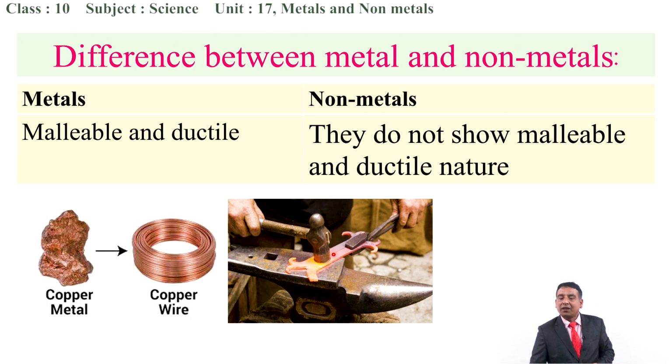In the next one, that piece of iron has been beaten down. You can see here, it has been turned into a flat sheet. So the first one represents the ductile nature, and the next figure shows the malleability of metals. But when you beat a non-metal, like wood, can you flatten it? No. Can you stretch it between two points? No. So non-metals do not show properties like malleability and ductility.